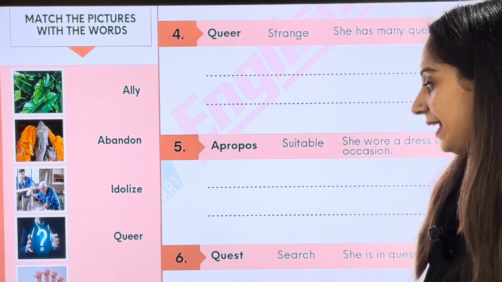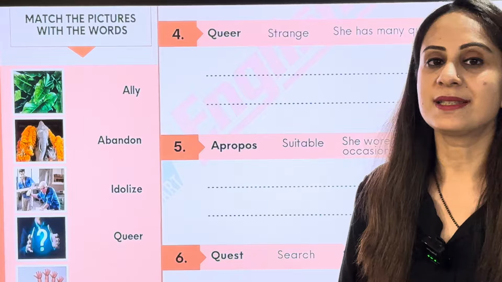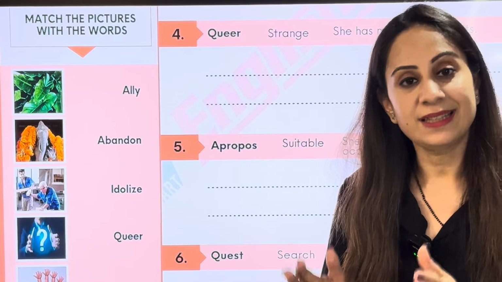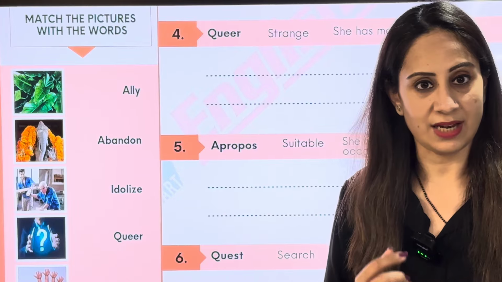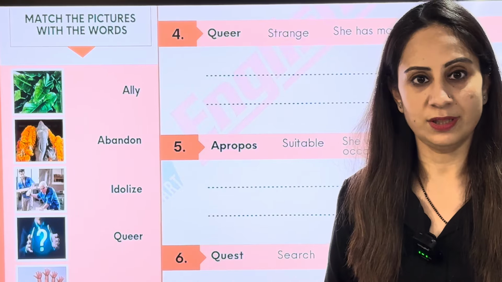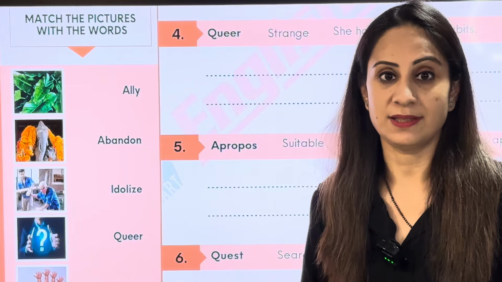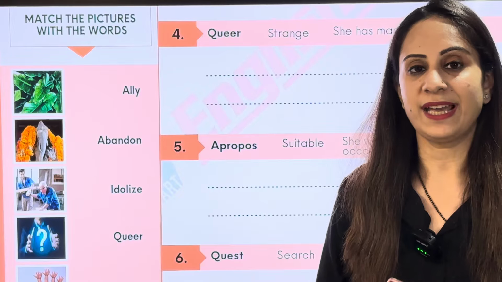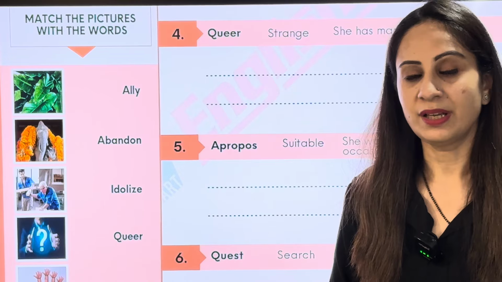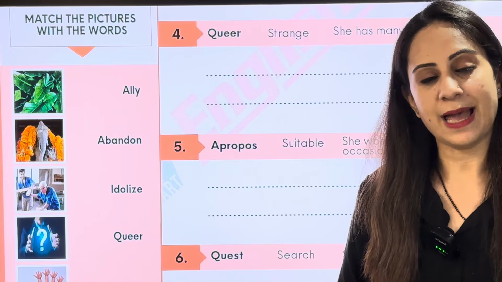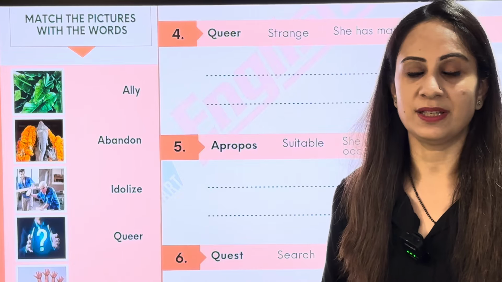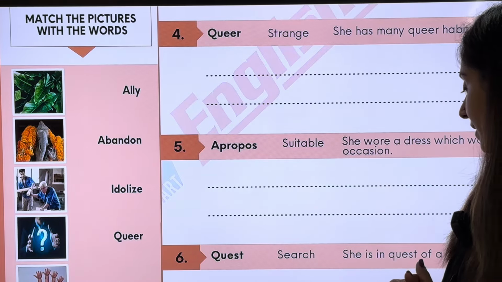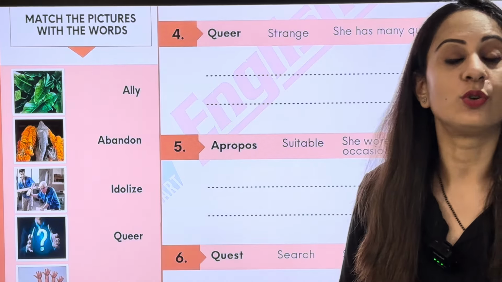Let's now check out the next word, which is quest. What is the meaning of the word quest? Quest means to search. And this word quest can be used as a noun and also as a verb. He quested for peace. That means he started searching for peace. Another word we have is quest as a noun, which means a search. For example, in the quest of happiness, she went away. Another sentence that you can see here is, she is in quest of a good job.